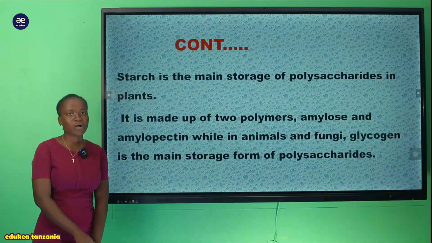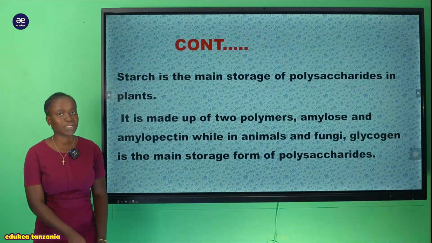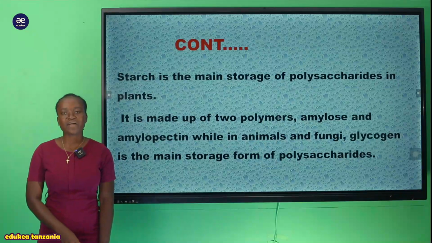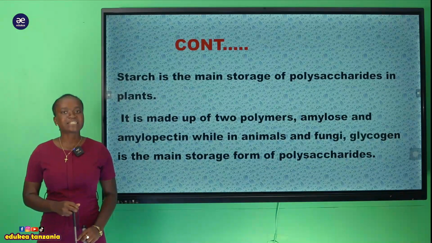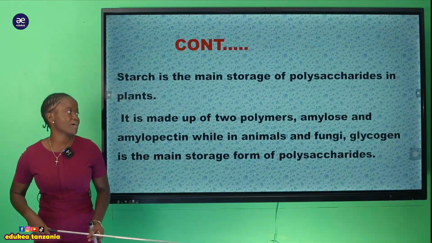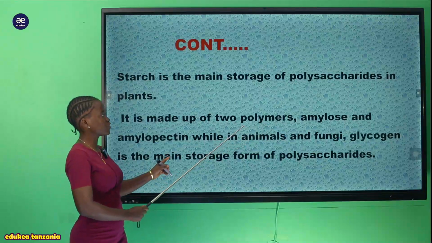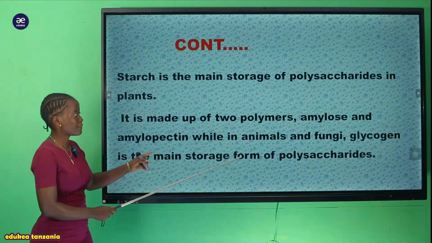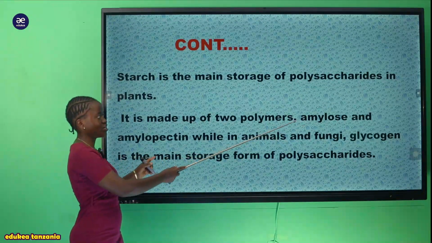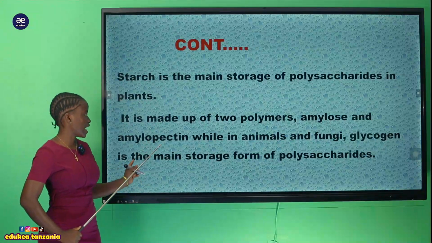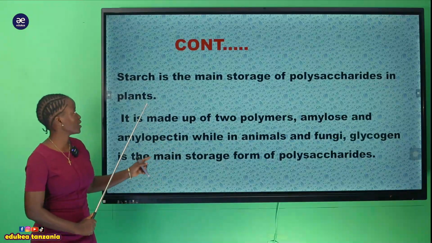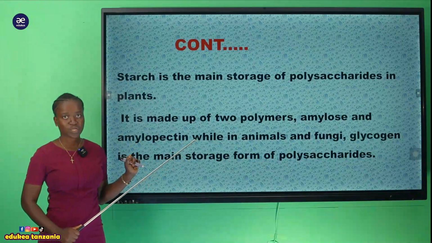Starch is found in plants only. The starch within a plant is formed by a combination of two polymers: the first is amylose and the second is amylopectin.